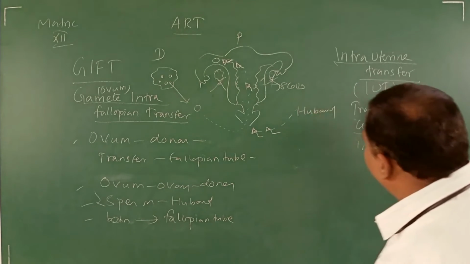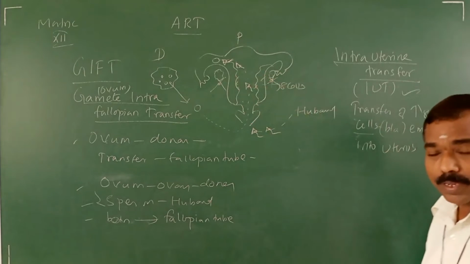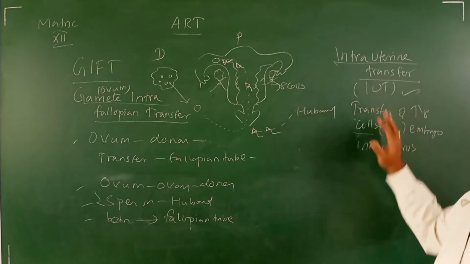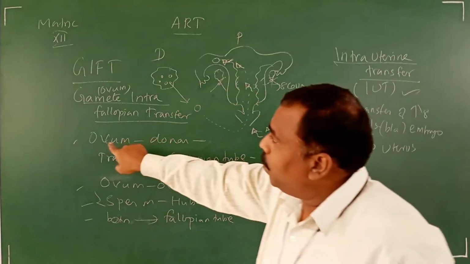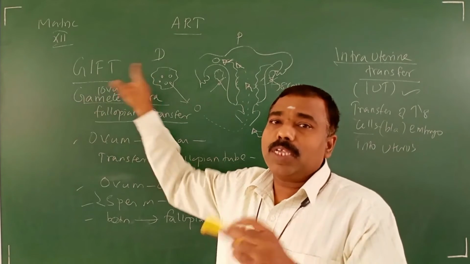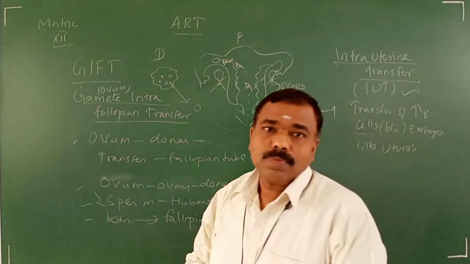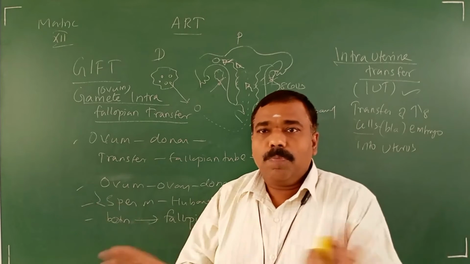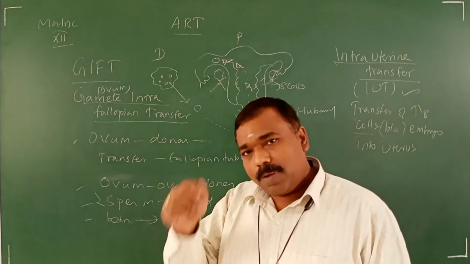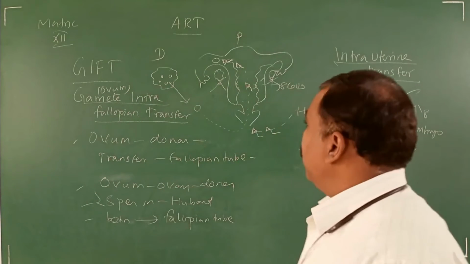Clear? Now the other problem, in IUT: the woman has a uterus problem. The uterus cannot get attached to the 8 cell stage embryo. That's why they keep a more than 8 cell stage embryo. Here, GIFT is for the infertile woman who is unable to produce the egg. So the ART technique depends on the problem of the couple. They won't perform all techniques on all persons. First they analyze what the problem is in the woman or man. Men also can have a problem. That also we will discuss. Okay, next one.